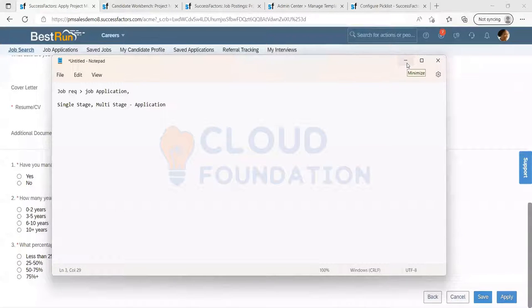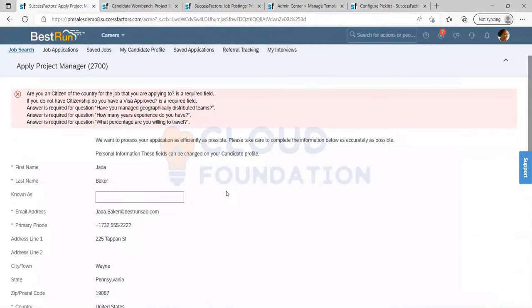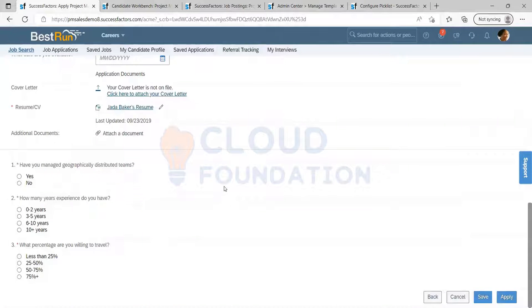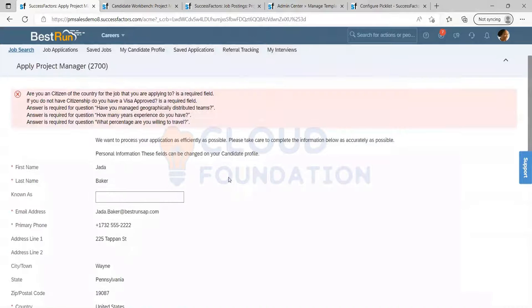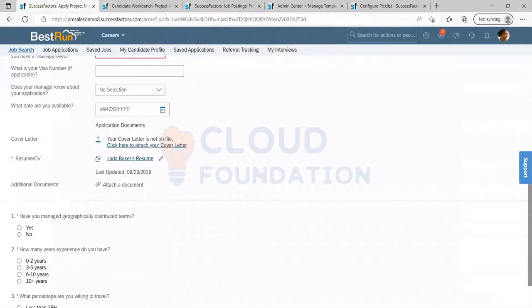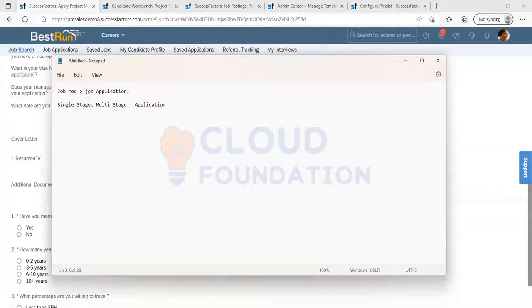I mean, for example, if I am applying for the project coordinator and I have also applied for being a project controller. If I apply in a single stage application, once I apply for job coordinator, I cannot change anything. But if I apply for job controller, can I change certain values or no? That's it. It's only for one time.